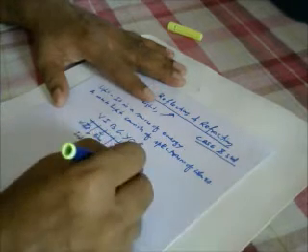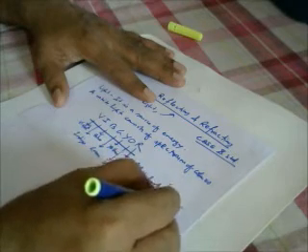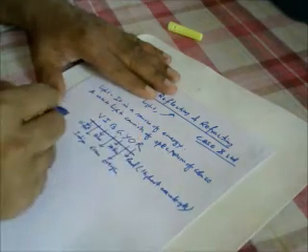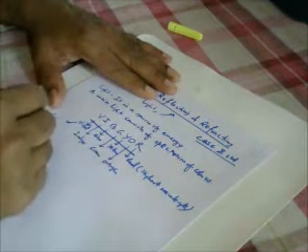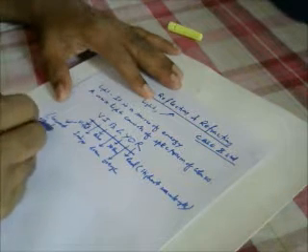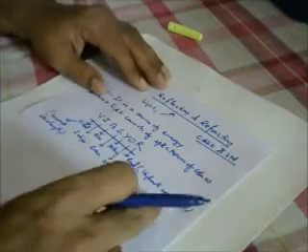Red has the highest wavelength. Violet lowest wavelength, red highest wavelength.